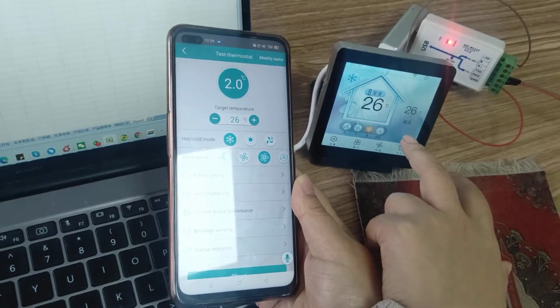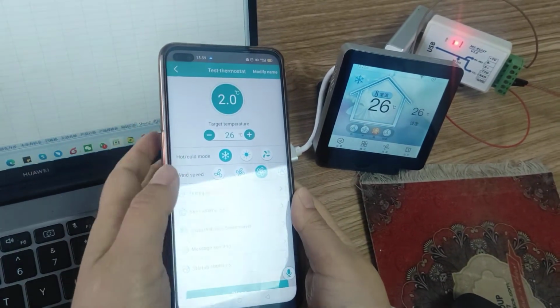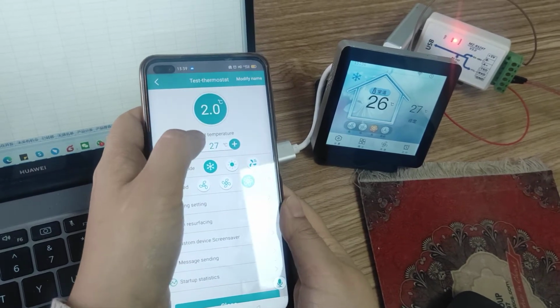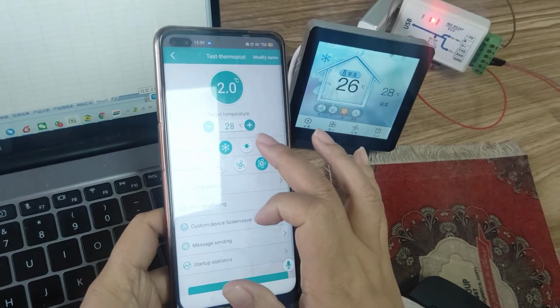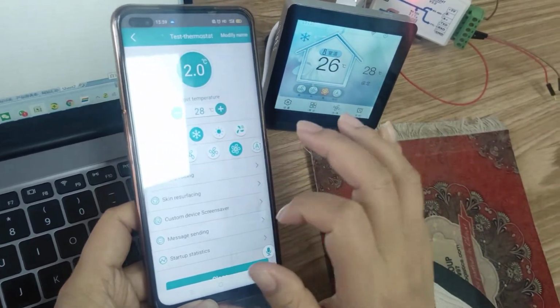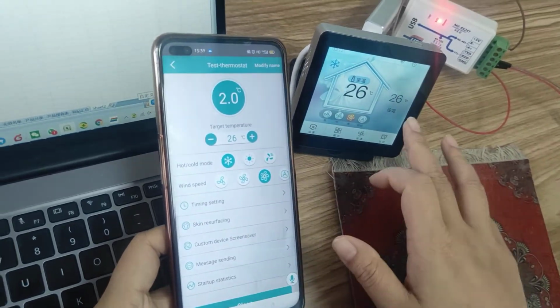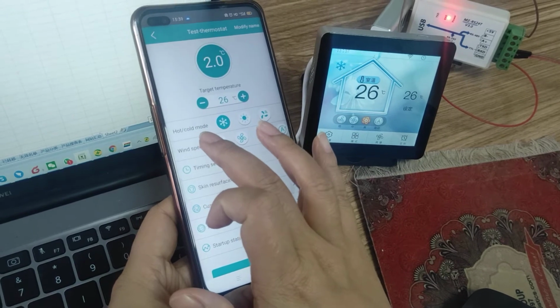This is the thermostat. This is the cell phone interface. Now let's see what we can do. Increase. 28. Decrease. And here you can change the hot, cold mode.